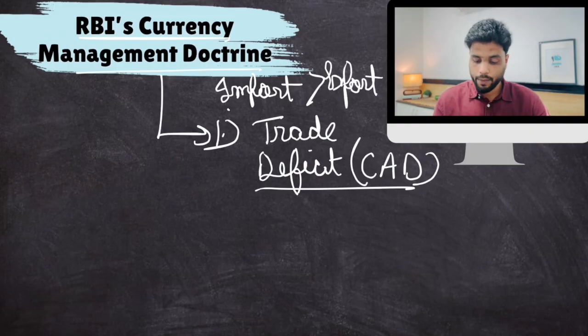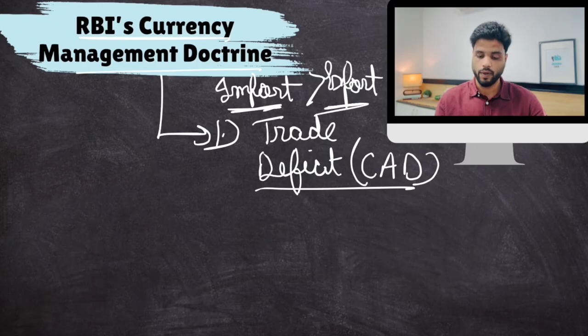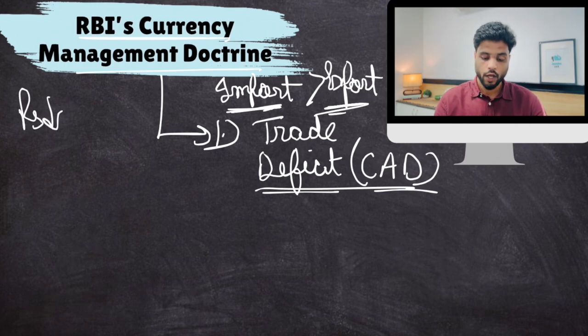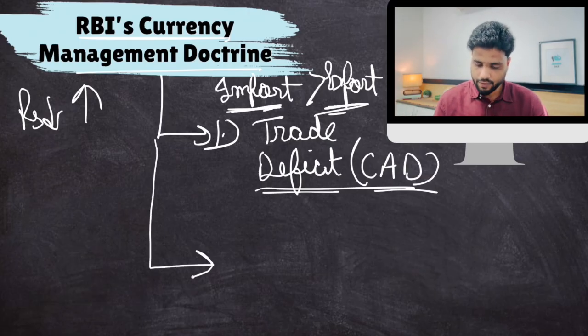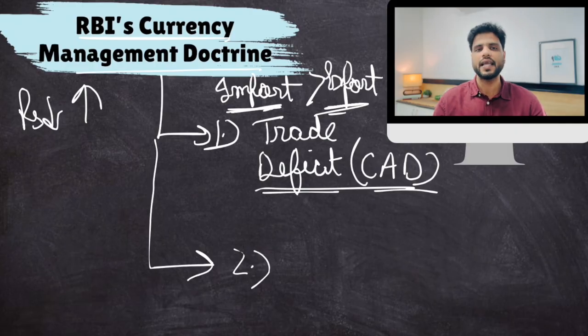Okay, when your import bill is way more than your export bill, when you import a lot and export very little, there is a very high trade deficit, current account deficit, and the rupee falls. The rupee will improve if the opposite is happening, if there is a trade surplus.